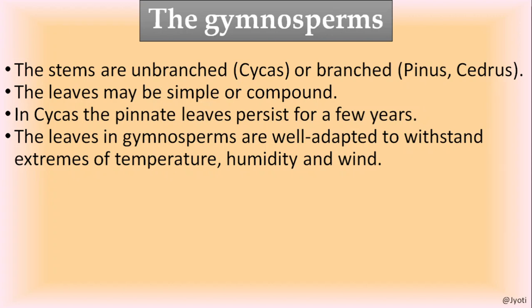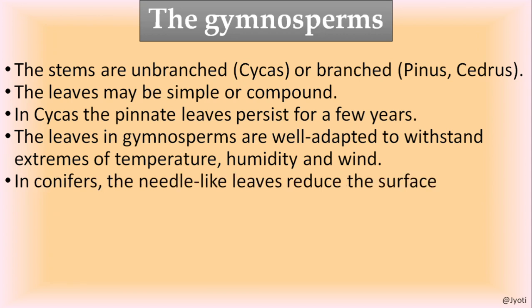The leaves in gymnosperms are well adapted to withstand extreme temperature, humidity and wind. That's why these plants can be grown in harsh conditions, like you can see the cycas plant in dry condition, because they have the capacity to resist the extremities of temperature, humidity and wind.